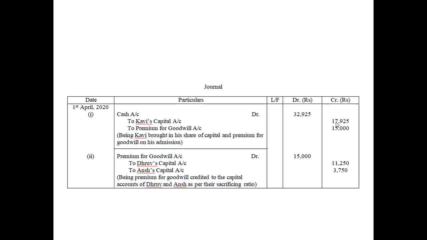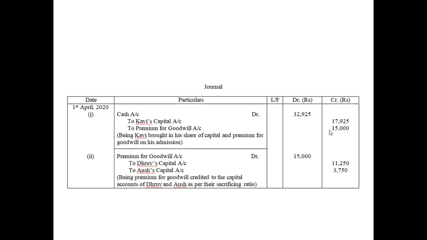Do it afterwards, but just pass the journal entries with me. Do not write the amount in the debit column, this amount 32,925, because we don't know what is the capital of Kavi. Just write 15,000 because this 15,000 is mentioned in question point number 6.